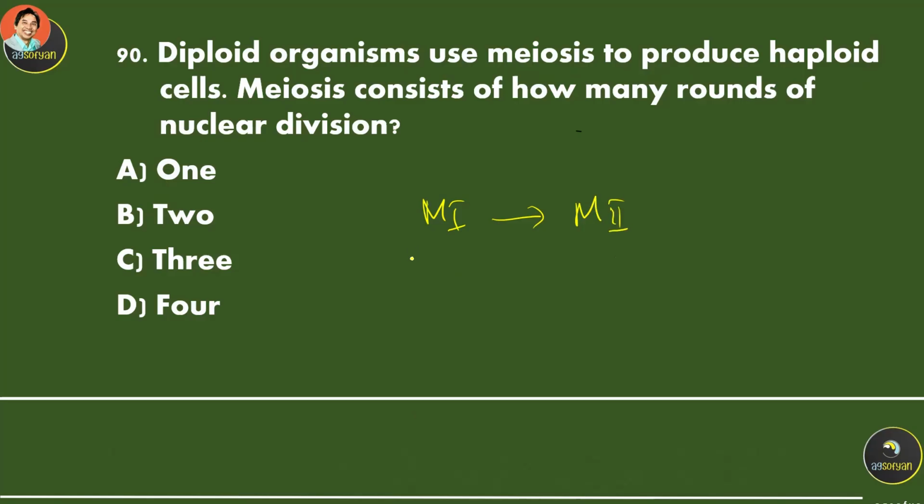Meiosis 1 will consist of four stages, which are prophase, metaphase, anaphase, telophase. It's going to be the same over here: prophase, metaphase, anaphase, telophase. And because this is stage 1, it's going to be P1, M1, A1, T1, P2, M2, A2, and T2. So two stages or two rounds: meiosis 1 and meiosis 2.